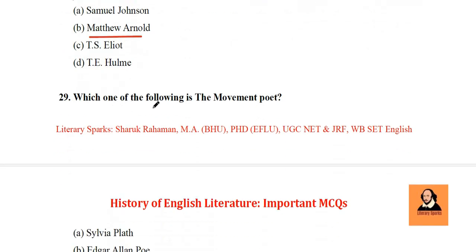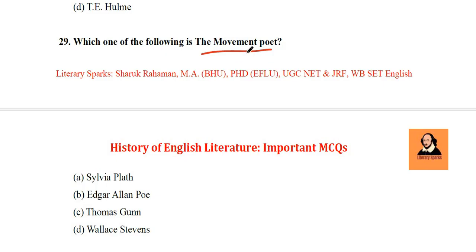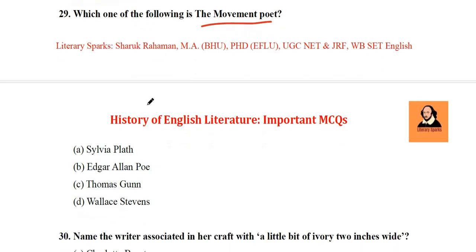Next question: which one of the following is the movement poet? I was talking about the movement poets, that Philip Larkin is included in that group. So who among these four poets is included in the movement poetry? Sylvia Plath, Edgar Allan Poe, Thom Gunn, Wallace Stevens. It's Thom Gunn who is included in the movement poetry. There are actually other writers. You should read about them.